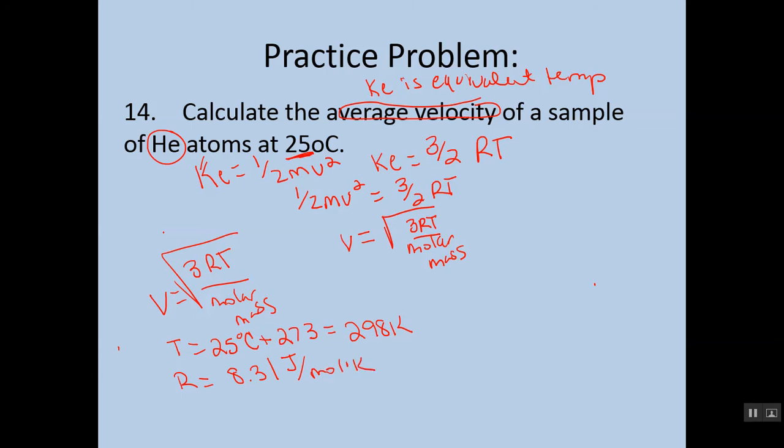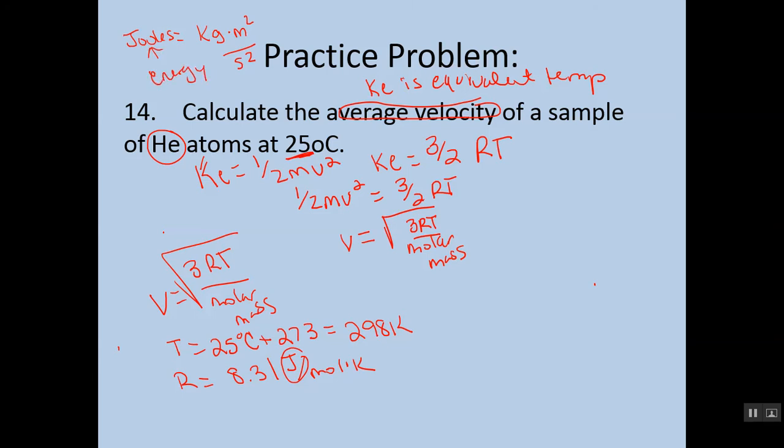Now the reason we use 8.31 when we're dealing with energy is because this R will now have joules in its value. Just to understand what joules is, it's really just kilograms times meters squared over second squared. All right, so joules is really just kilograms times meters squared per second squared. And that's going to be important because this is actually the unit for energy.